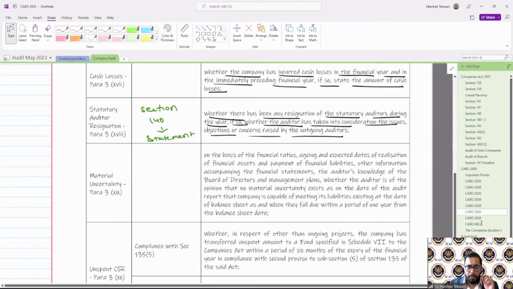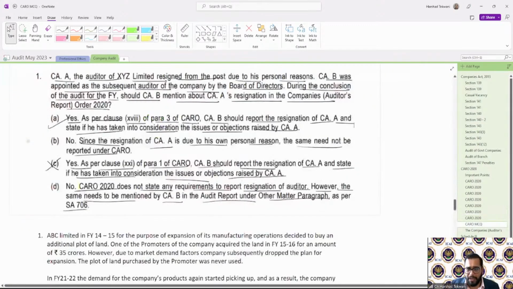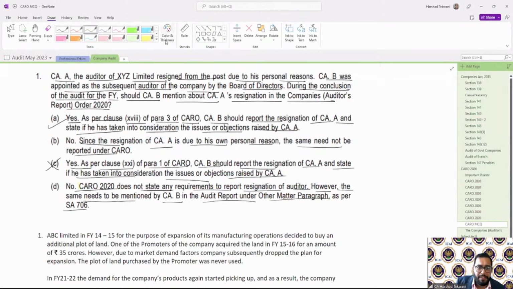In this case also, the auditor has resigned due to personal reasons. CAB was appointed. So yes, there has been a resignation. I need to report it as per the para of CARO, along with any observation or any issues or objections raised by that CA. So that will be the correct answer.